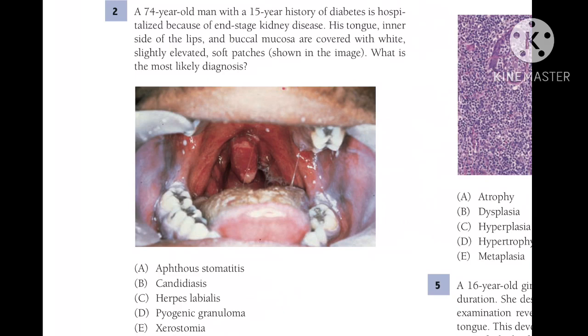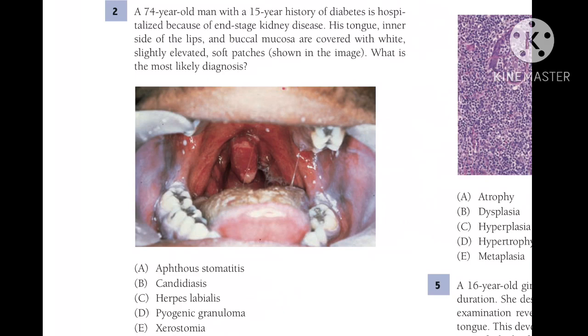Oral candidiasis is most common in people with immunocompromised system or with diabetes, and the incidence in patients with AIDS is approximately 40 to 90%. The oral lesions typically appear as white, slightly elevated, soft patches that consist mainly of fungal hyphae. So in this patient, the answer is candidiasis or oral thrush.